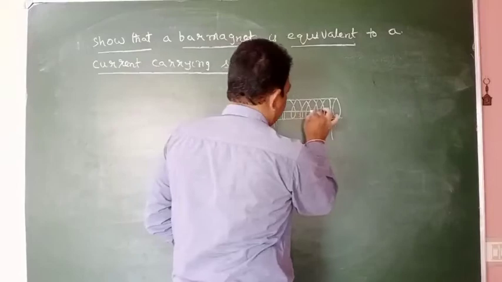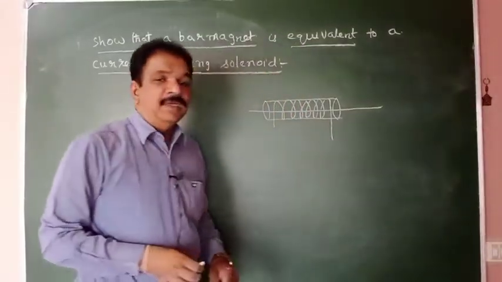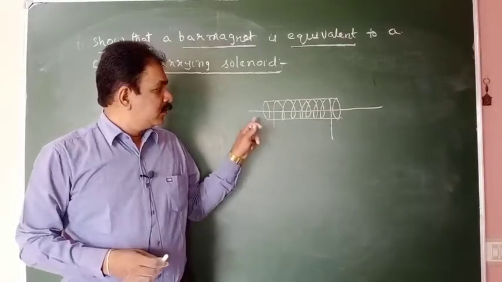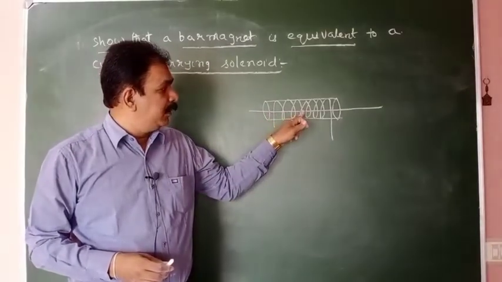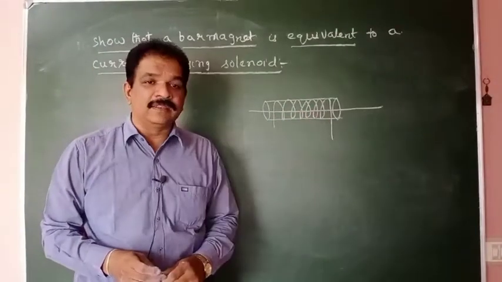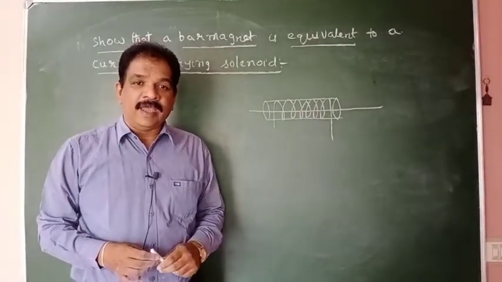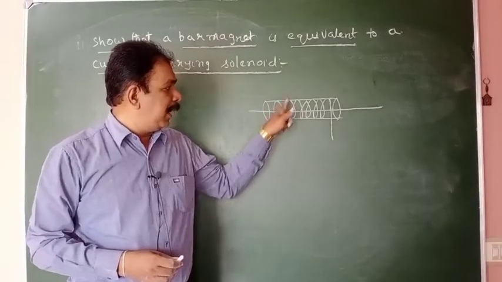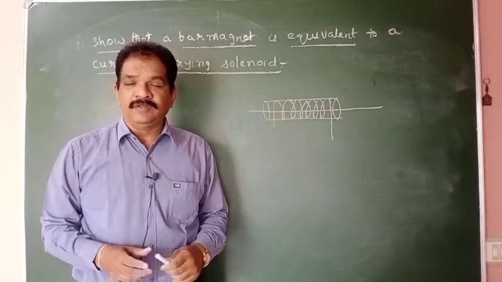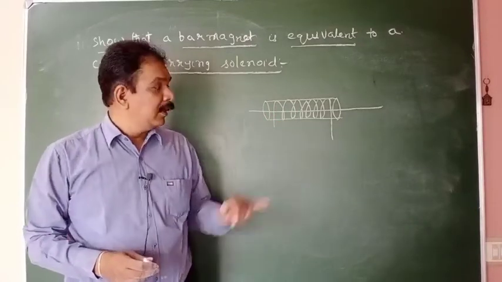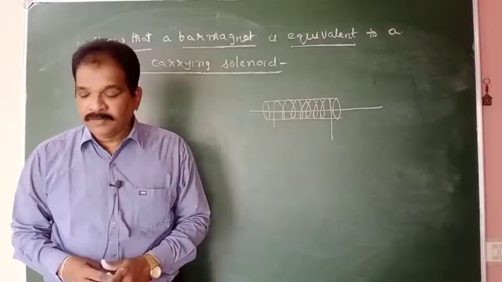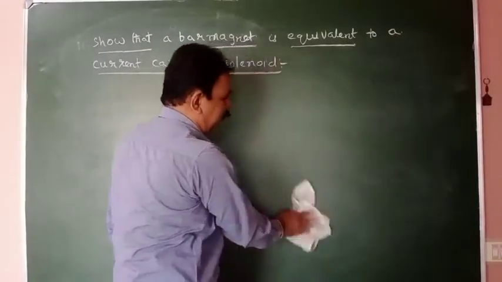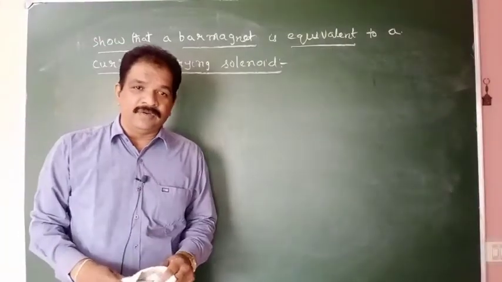This line will be called the axis of the solenoid. So a line passing through the midpoint and parallel to the length of the solenoid is called the axis of the solenoid. Here, what we have to prove: we are considering a current carrying solenoid.